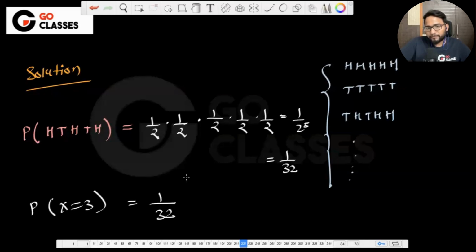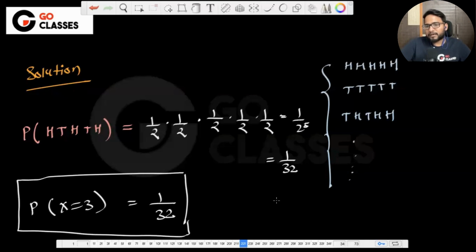Is this correct? Okay, some people are saying no. Some people are saying yes. Cool. Just tell me if this is correct or not. No, this is wrong. Why is this wrong?